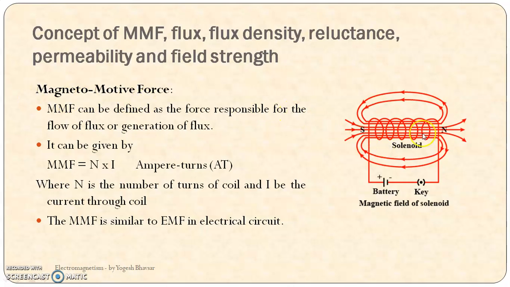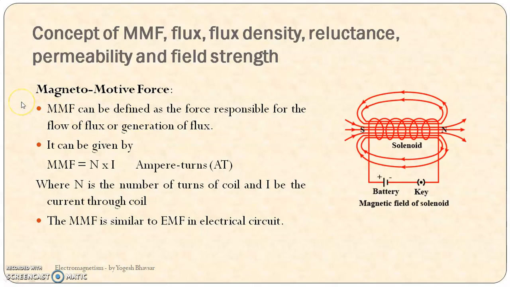Here we can see the basic magnetic circuit. We can call it a solenoid, right? The solenoid is nothing but a number of turns wound on an air core or iron core. This winding is connected to the battery source. So as soon as the supply is given to this coil, it produces a magnetic field around it. So this is called the solenoid.